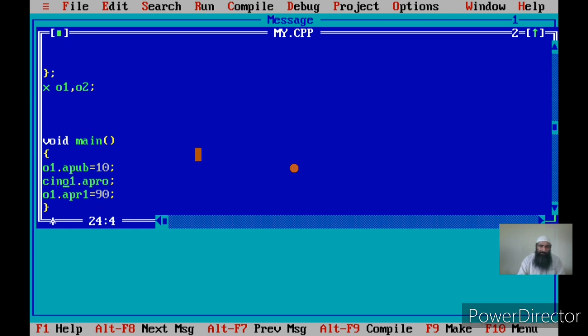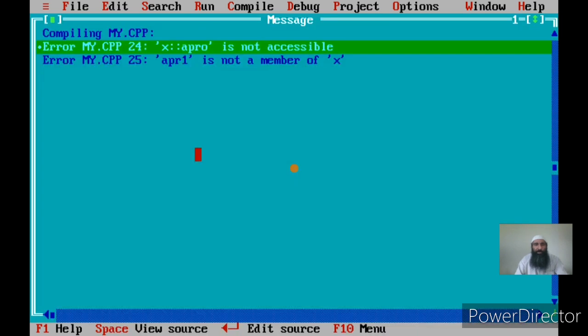Now let us do other types of accesses. Suppose I say cin a-pro. Now I am trying to input a value from the keyboard and store it in a-pro, since o1.a-pro is an integer actually. Now I'll say cout. This is simply to clarify what types of accesses we can perform on a variable, which I have covered in detail in videos that I have already uploaded. If you don't understand this, kindly go through those videos. Now see here what happens. You have errors.